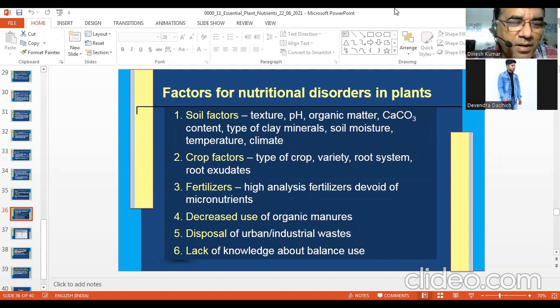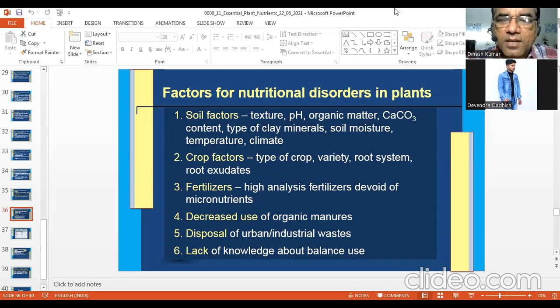Therefore, crop is also important. Crop factors include type of crop, variety, root system, and root exudates, the amount of root exudates released by the variety. They also help in the availability of the nutrients. Certain crops and varieties may show disorder, but others may not.